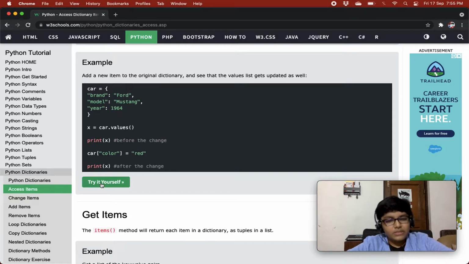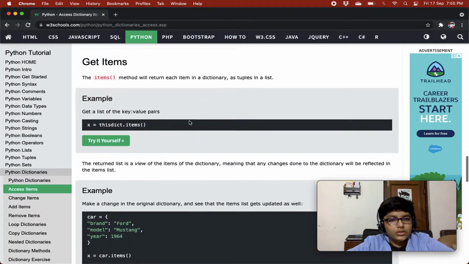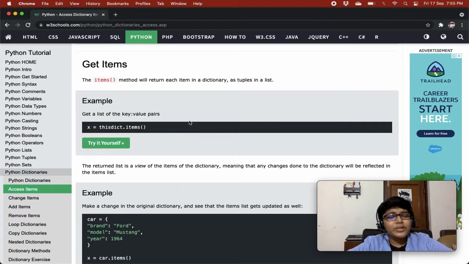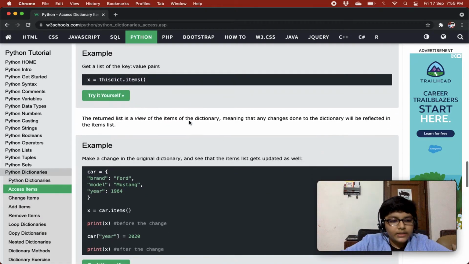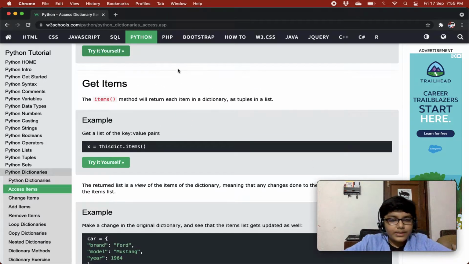So similarly with adding a new item, right? So get items. The items method will return each item in a dictionary as a tuple in a list. So there's a key value pair, right? So that's why it will return the whole key value pair in a tuple. So basically the items method returns a list of tuples where the tuples have two items. One is the key and the other is the value. So it gives us both the key and the value.